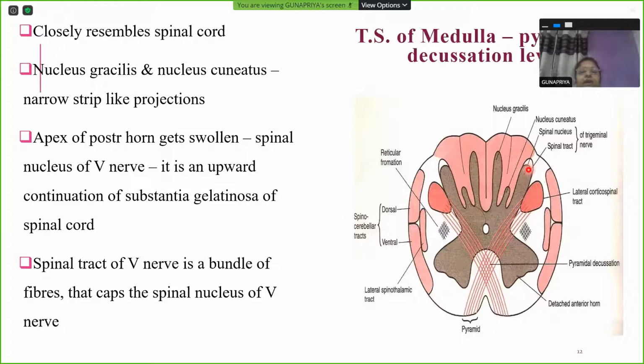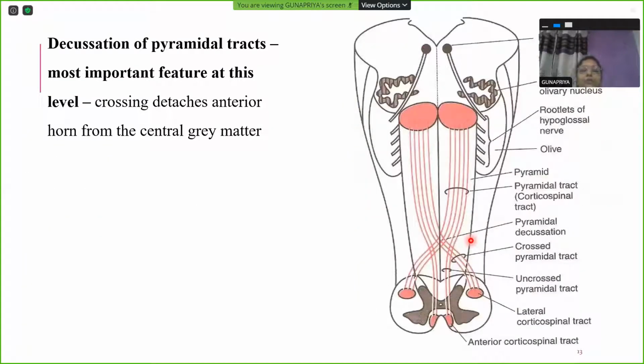Trigeminal nerve, we are saying trigeminal nerve. Posterior horn is concerned with carrying your sensations from the body, and especially this spinal tract of trigeminal nerve and spinal nucleus of trigeminal nerve are concerned with the carrying of sensations from the face, because it is trigeminal nerve which carries the cutaneous sensations from the region of face. So you remember all this from the gray matter here.